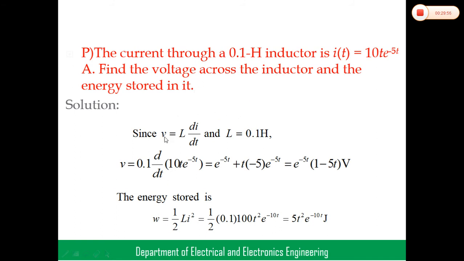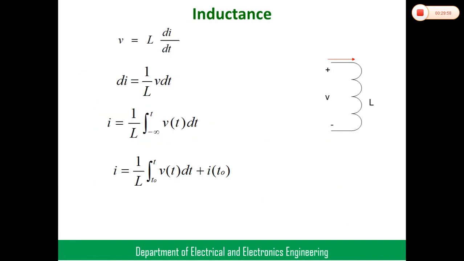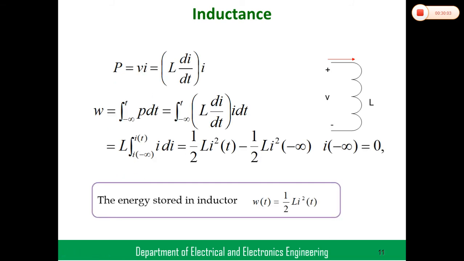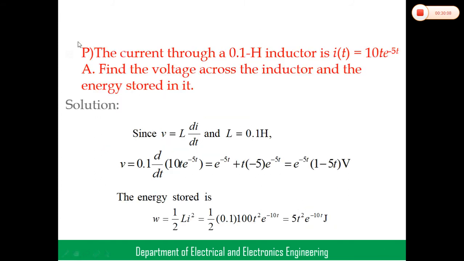We already know that the voltage across the inductance is V equal to L into di by dt. Second, the energy stored in the inductor is W equal to 1 by 2 L i square. So first, V equal to L into di by dt, where i is given as 10 t e power of minus 5t, and L equal to 0.1. So V equals 0.1 d by dt of 10 t e power of minus 5t.